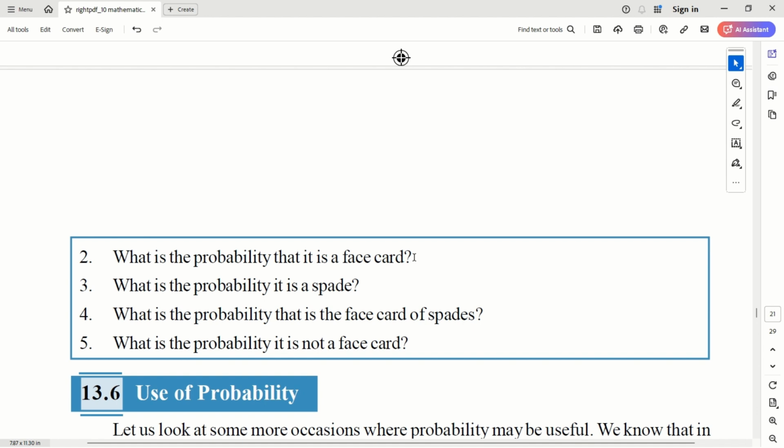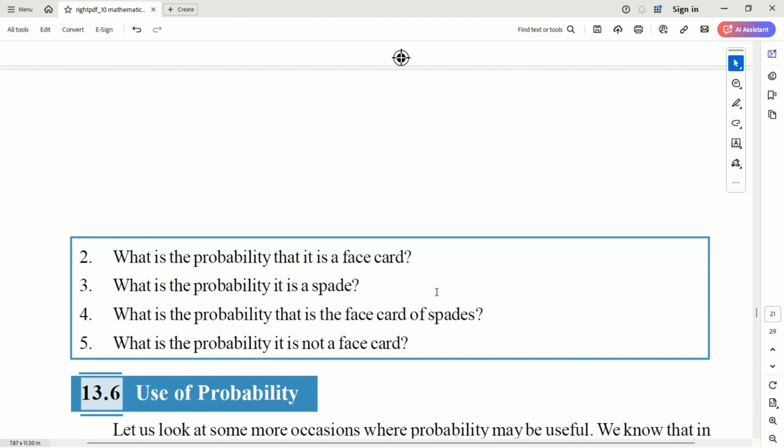And what is the probability that it's not a face card? You have 40, right? A to 10, that is 10. 10 into 4, 40. 40 by 52. You can simplify it further. It will be 10 by 13.